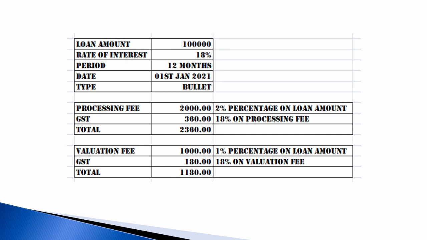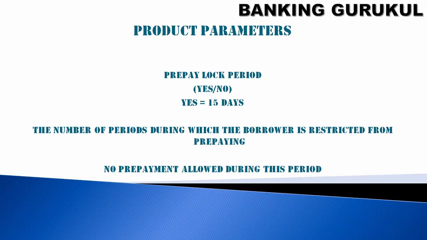So for example, 1 lakh is the loan, 18% interest, 12 months, 1st January you have taken a bullet loan, and processing fees is 2%, then 2000 rupees on 1 lakh, and GST is 18%, 360 rupees, then 2360 will be collected from the customer. Valuation fee is 1000 rupees, 1% on the loan amount, GST is 18%, 180 rupees, 1180 rupees will be collected from the customer.